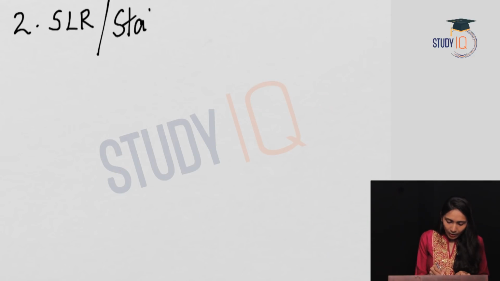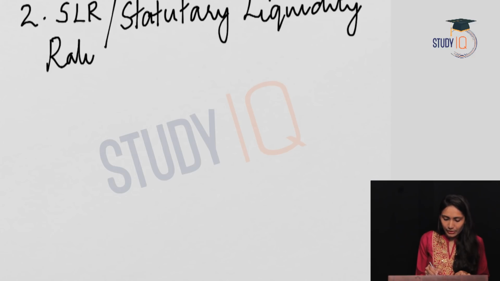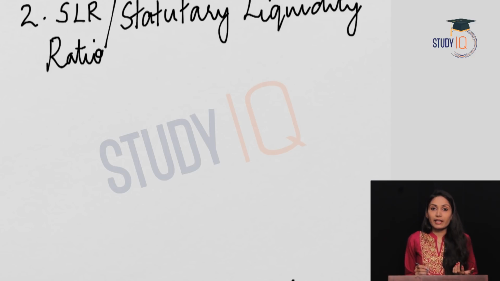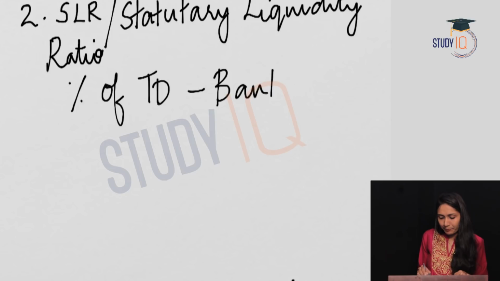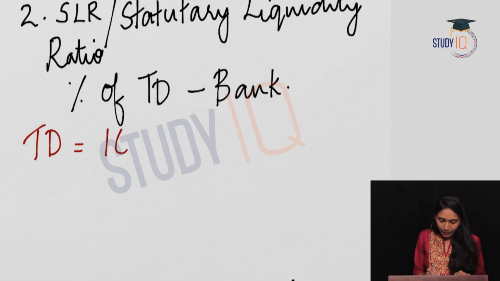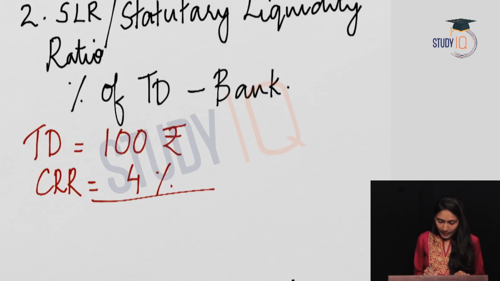The second monetary policy tool is SLR, or the statutory liquidity ratio. What is the statutory liquidity ratio? It is the percentage of total deposits the bank has to keep with itself. Let us see an example. Suppose the total deposit of the bank is 100 rupees, CRR 4%. So now the bank has 96 rupees for lending.